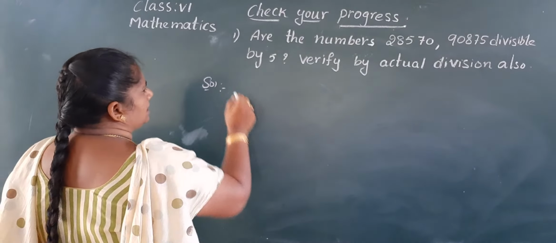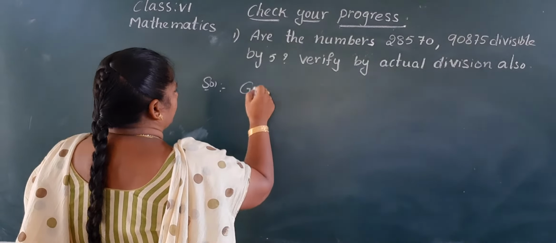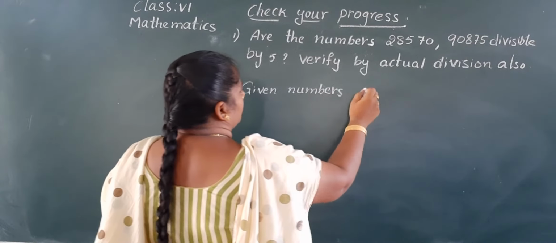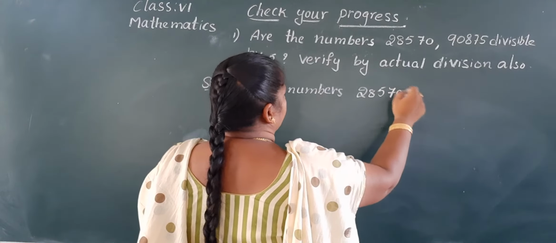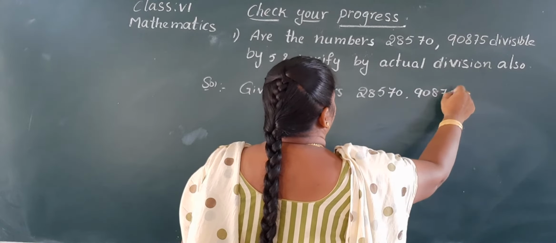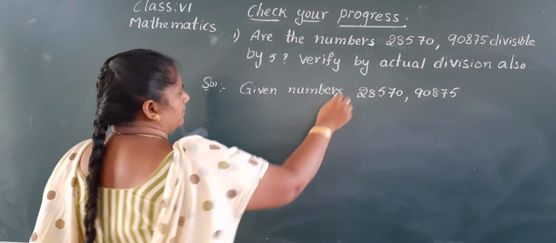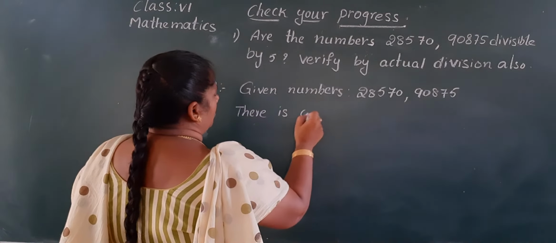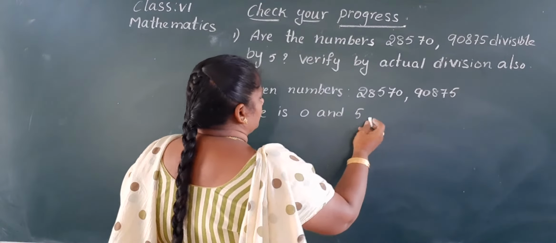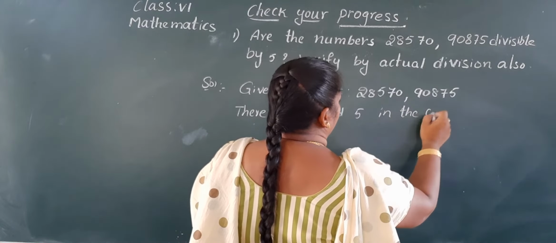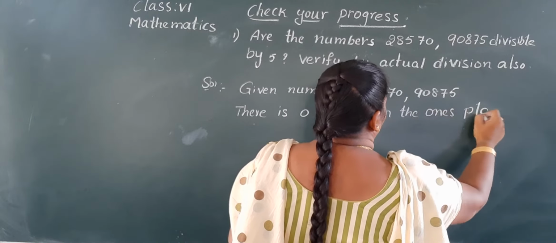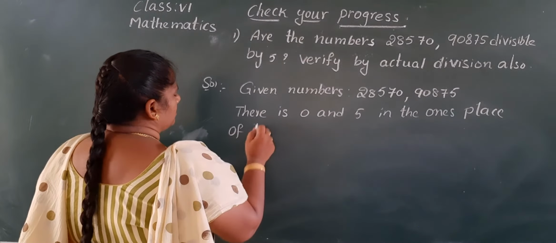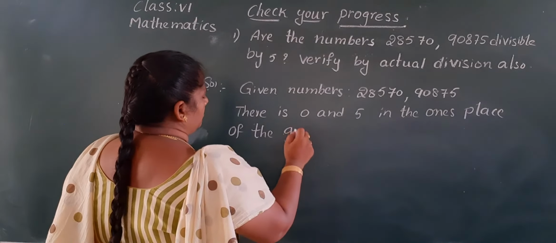Solution. First, given numbers 28,570, 90,875. There is 0 and 5 in the ones place of the given numbers.